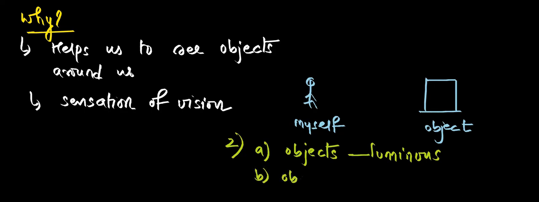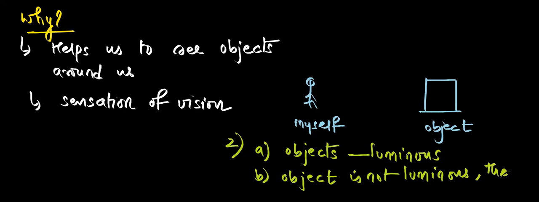Second case, if the object is not luminous, then how will I be able to see the objects? Reflection, very good. Then reflection of light will help me to see the objects. If the object is luminous, no issue, we directly see the rays coming from the object and we can sense it. But if the object is not luminous, then how are we able to see the object? It's because of the reflection of light. And there comes our chapter. So that is the main purpose of reflection.